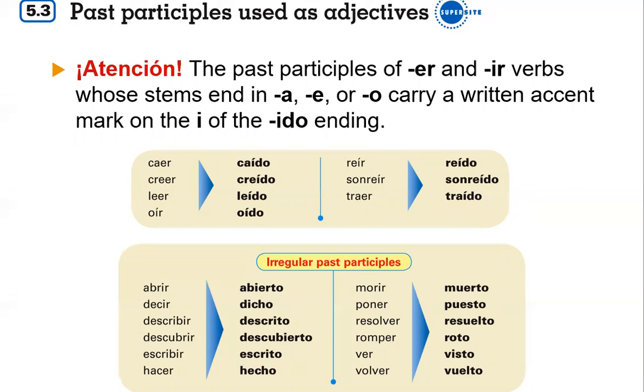Remember, we're going to have yo, tú, él, usted, nosotros, vosotros, ellos, and ustedes. They're going to be the same form, abierto, with all of those. So if you were to conjugate these all out in your six different spots for your verb conjugations, you would see the word abierto in there six times. And then we would also use this several times over with different conjugations. We just change our conjugation of haber. So that's kind of the deal with each of these.